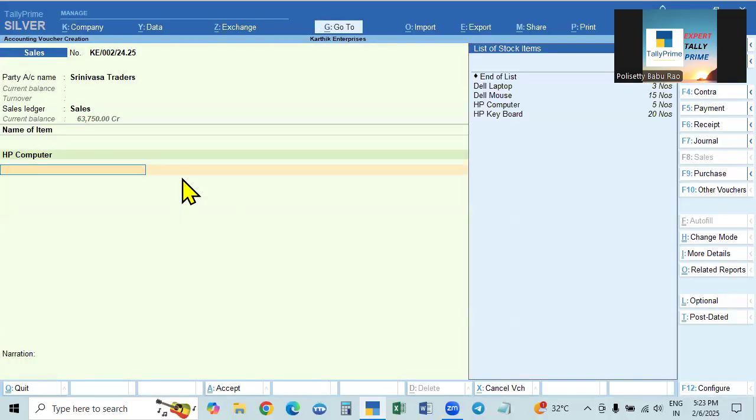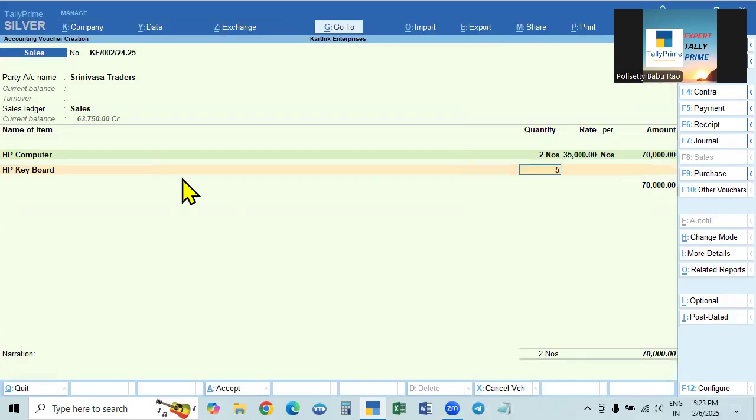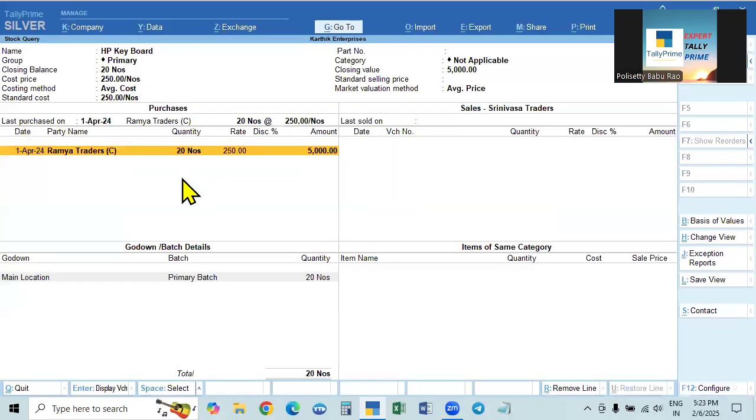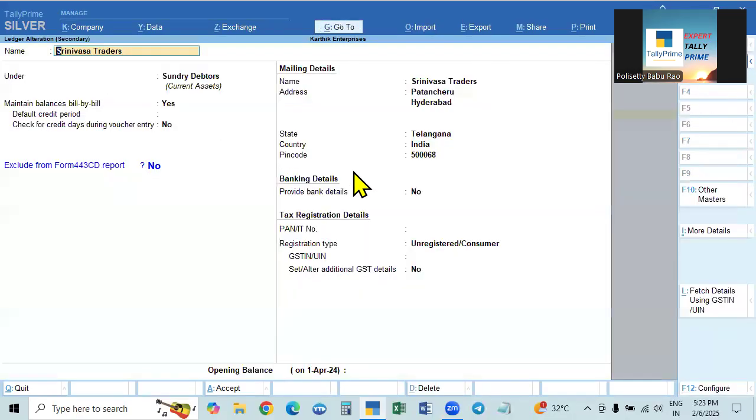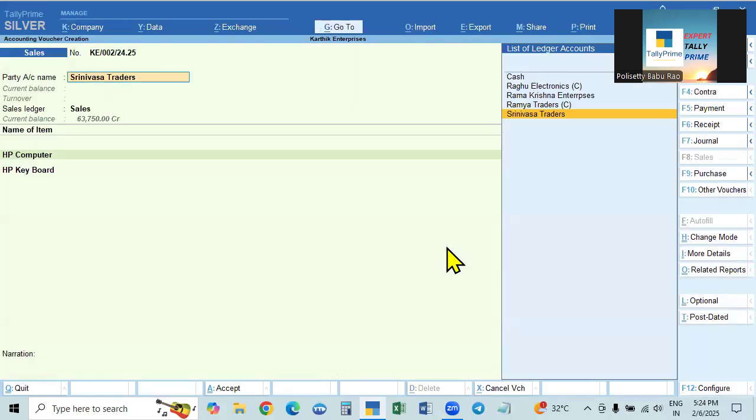Then HP keyboard, space bar, the list will come. HP keyboard, 5 numbers. What is the purchase price? 250. We will sell for 350. Okay. And this is also, whether it is registered or unregistered, whatever it is, he is also from the same state. So anyone, consumer, unregistered dealer, composition, registered regular dealer, everyone to whomever we sell, we collect the tax.